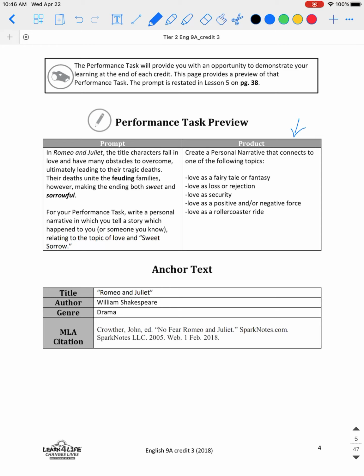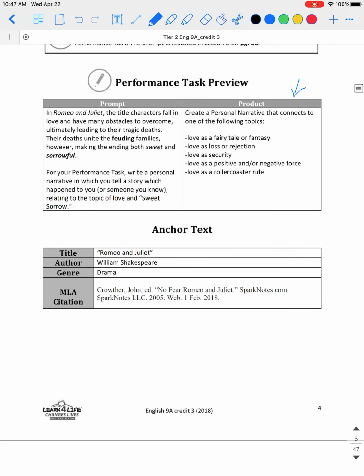So what you can do, if you're looking at the product over here on the right, you're writing a personal story that connects to one of the following topics: love as a fairy tale or fantasy, love as loss or rejection, love as security, love as a positive and negative force, and love as a roller coaster ride. And so you're going to pick one of these topics and write about it either from your own experience or somebody close to you that you can write about, okay? And then the bottom right there is your anchor text. We're going to be reading Romeo and Juliet. So that's the story that we're going to focus on for this packet.